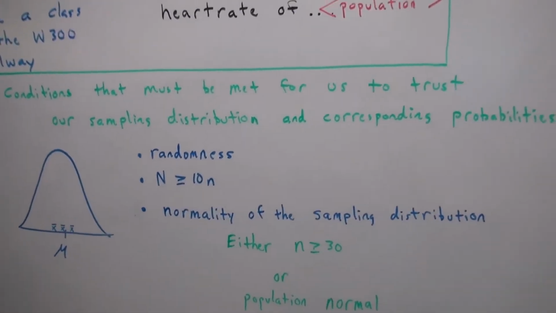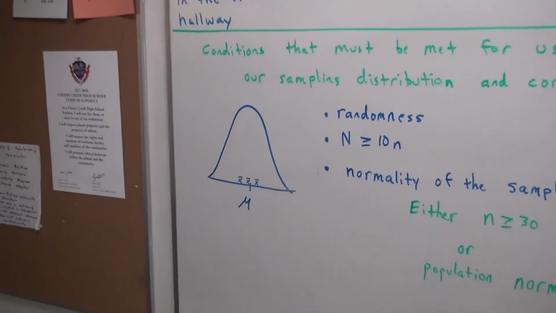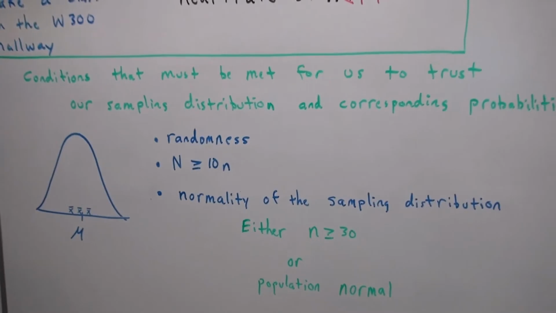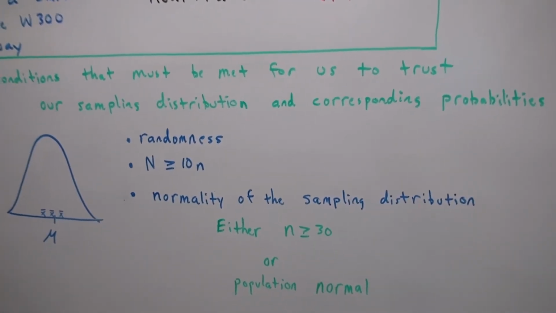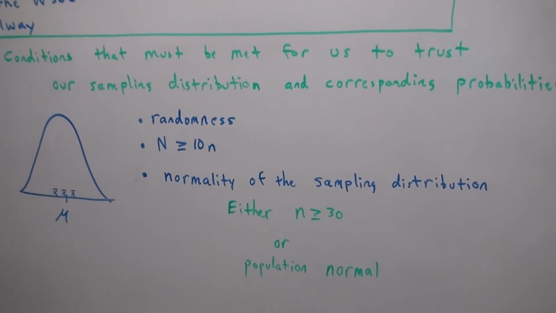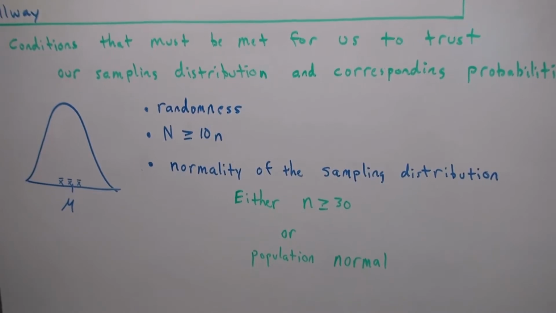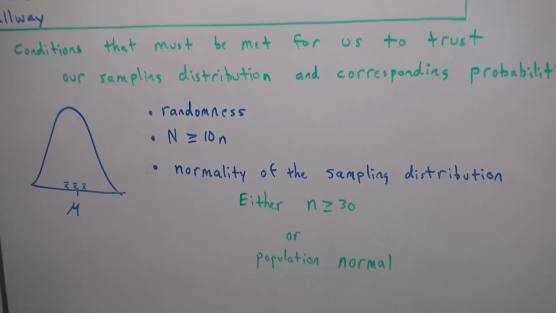Now then, what are the conditions that have to hold true for us to trust our sampling distribution, our theoretical one? Well, we have to establish randomness, the sample size is big, and normality. So we're told we took a random sample, even though it wasn't really all that random, but we're pretending. And the senior population is much larger than 240, our sample size was 24. But now here's our dilemma.